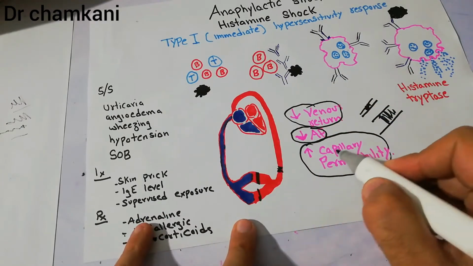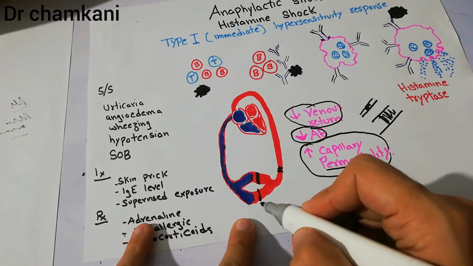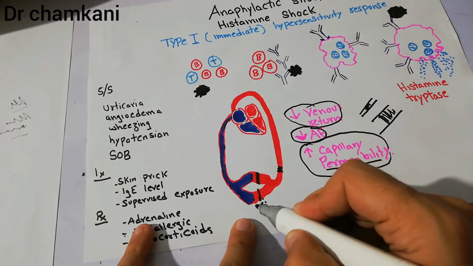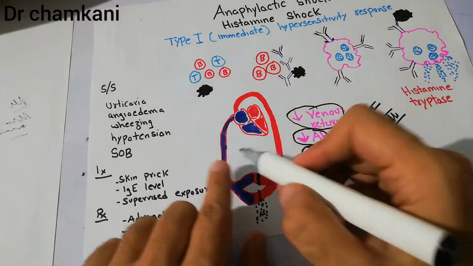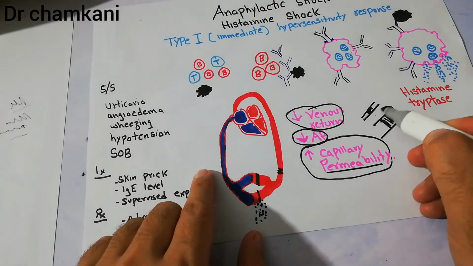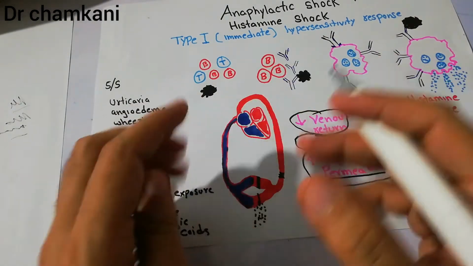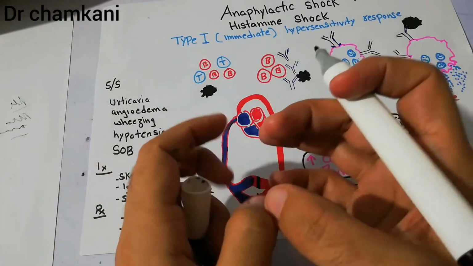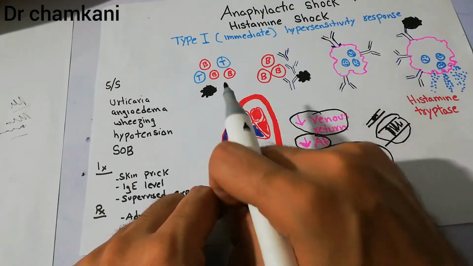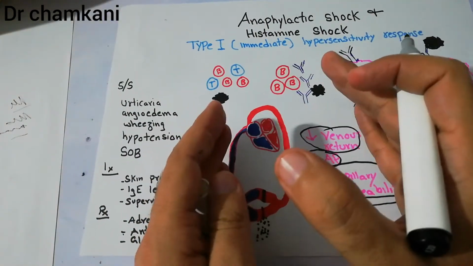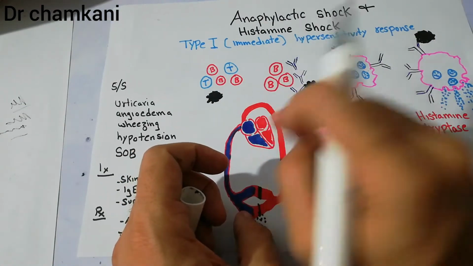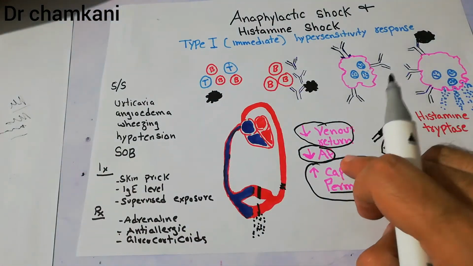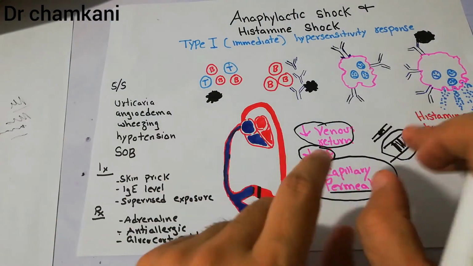Now, at the level of the capillary, the permeability of the capillaries is increased, so the fluid starts coming out of the capillary. Now, the diameter of the blood vessels has been increased, which has led to pooling of blood, and the blood has been pooled in these vessels, due to which the venous return has decreased, because less amount of blood is available for the heart to pump. And on top of that, there is increased permeability, due to which fluid is lost into the tissue.